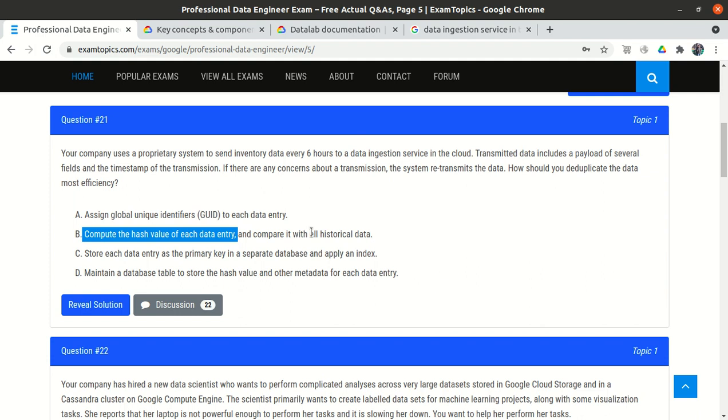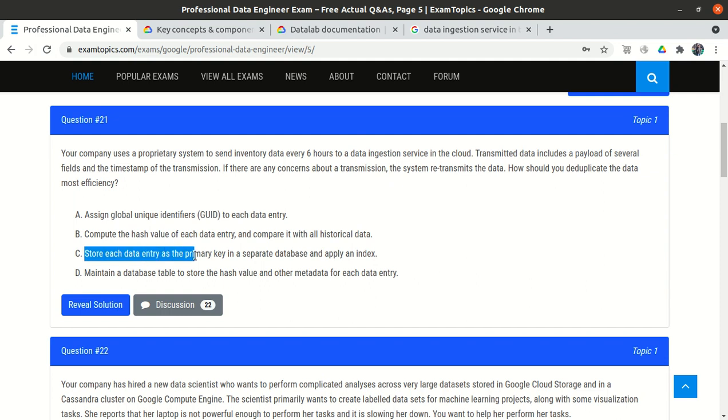This process might work, it definitely works, but it is very computationally expensive, right? Because first we need to calculate the hash for each data row, and calculating the hash is not a problem, but comparing with all the historical data is. So it is not recommended. If we have trillions of records, for every new record will we compare with all the trillions of records? No. So it is very computational, and this is not recommended. So option B is wrong.